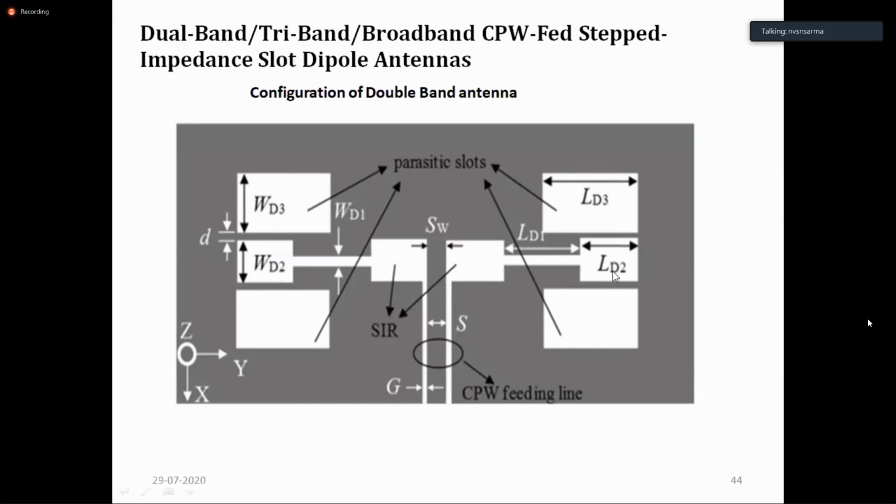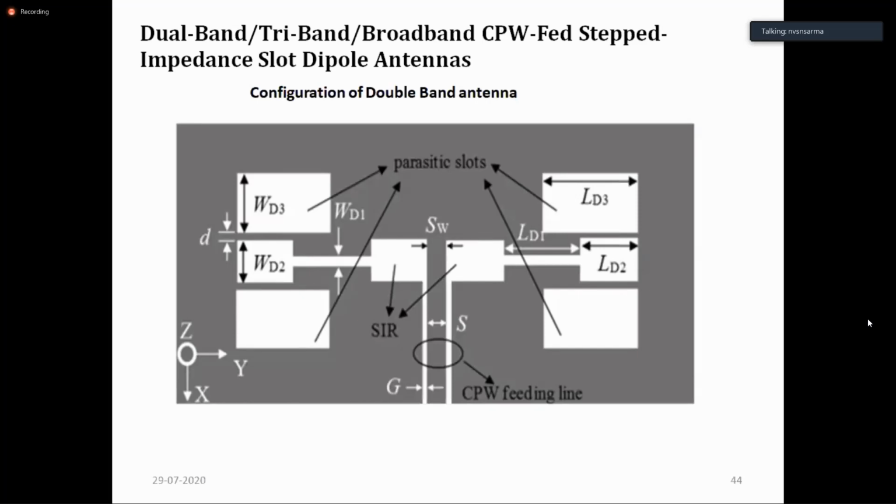They exist, but they are not connected with the dipole which is excited. So WD2 and LD2 are the actual sizes of the dipole which is radiating. WD3, LD3 or WD1, LD1 are the parasitic elements.